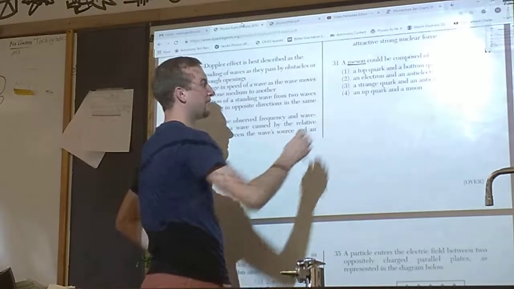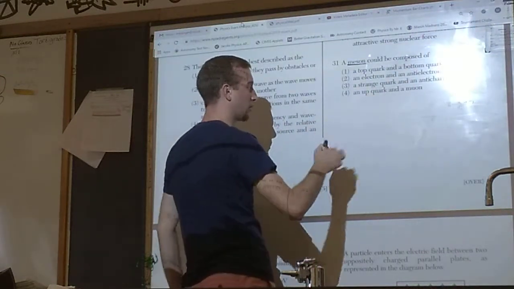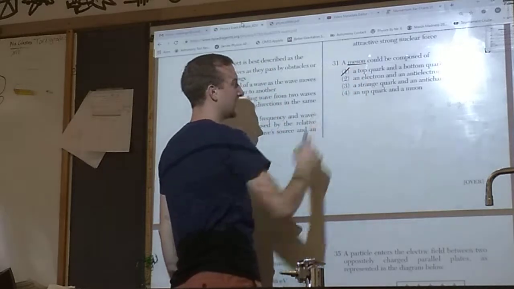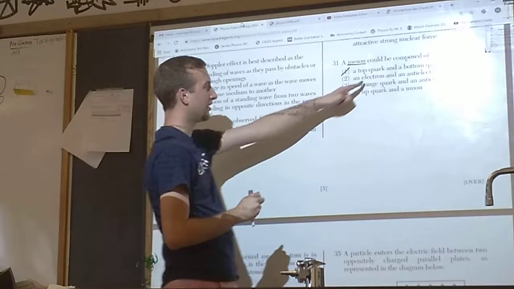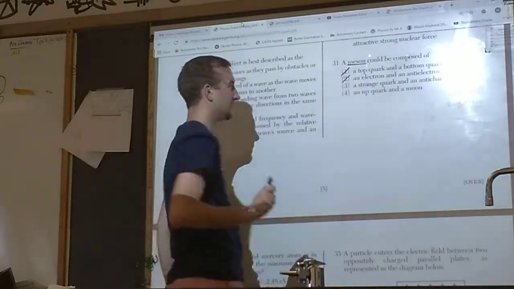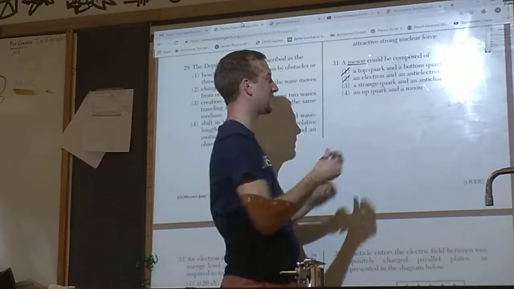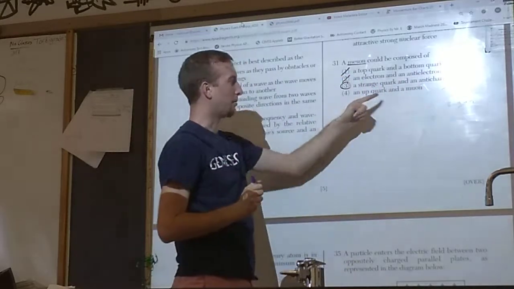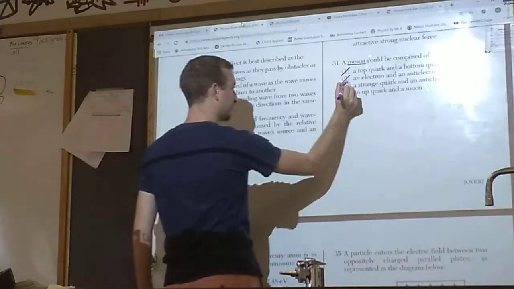Could a meson be made of a top quark and a bottom quark? Neither of those are antiquarks. We need one quark, one antiquark. That does not work. An electron and an anti-electron? Nope, that won't work either. Electrons are leptons. Strange quark and an anti-charm quark, quark and antiquark, that works. Up quark and a muon, a quark and a lepton, you cannot combine those. The answer must be 3.